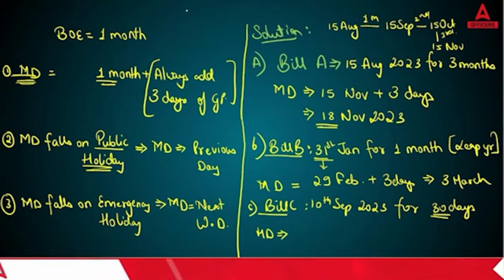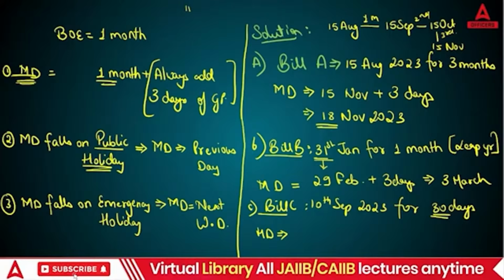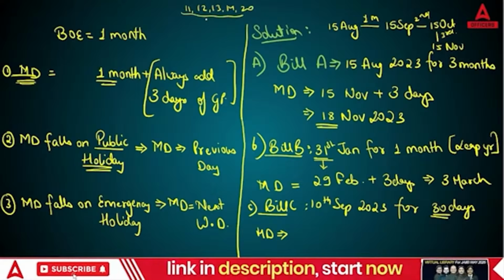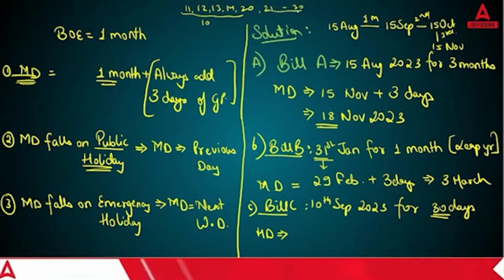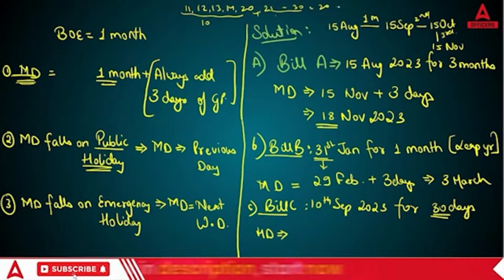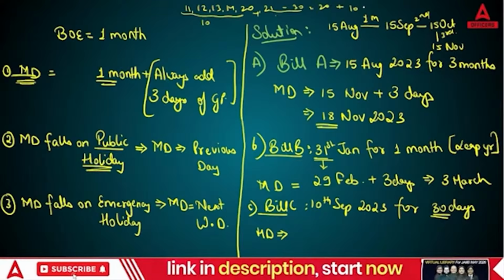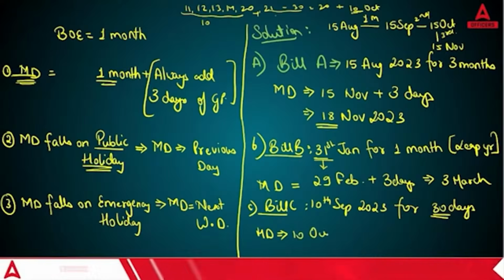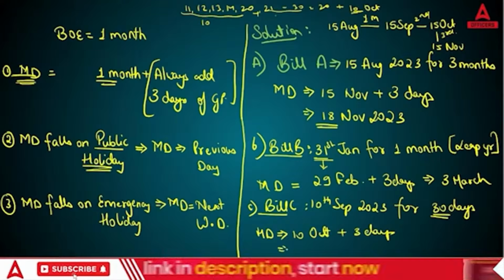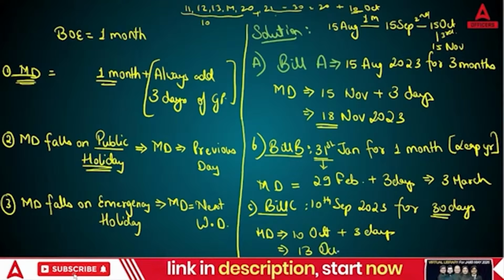So ignore 10th September. Then you have 11, 12, 13, 14 till 20. You have 10 days. Then from 21 till 30 you have a total of 20 days, and plus 10 days of October. Yes, so 10th October plus 3 days. Always we need to add this. So 13th October is your final answer.